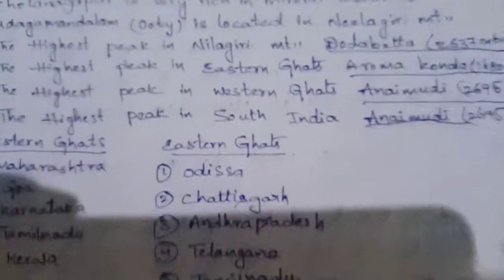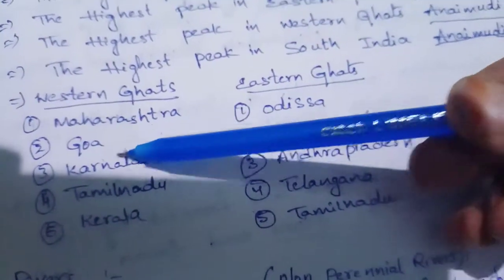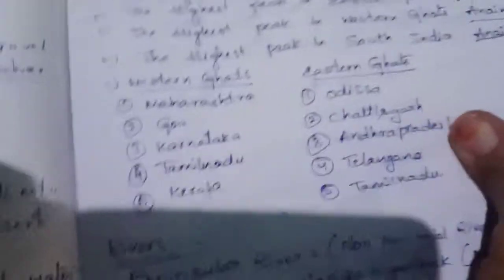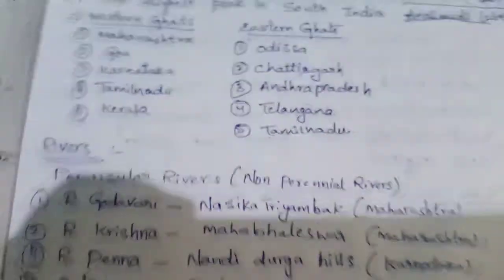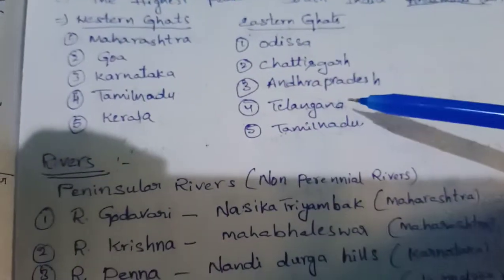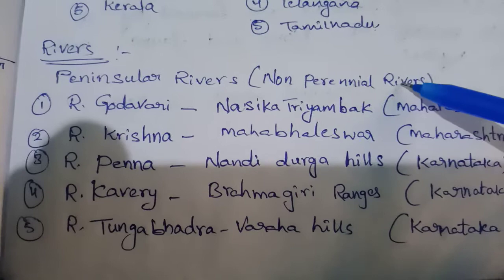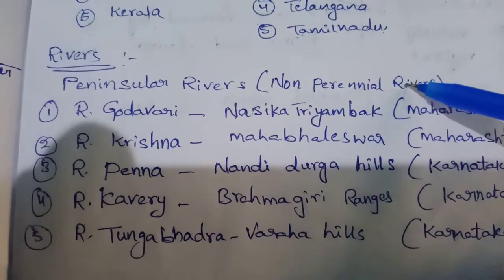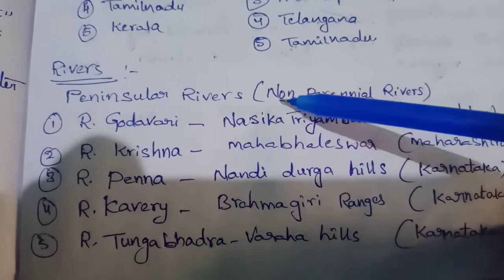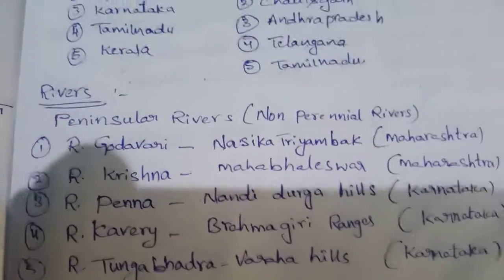So now, already I explained Western Ghats and Eastern Ghats. The states located in the Western Ghats are Maharashtra, Goa, Karnataka, Tamil Nadu and Kerala. Next, the states in the Eastern Ghats, already we have completed: Odisha, Chhattisgarh, Andhra Pradesh, Telangana and Tamil Nadu. Next, rivers. Observe here, non-perennial rivers. Already explained about perennial rivers and non-perennial rivers. Perennial rivers we mostly observed in the Himalayas. Non-perennial rivers are mostly in South India.